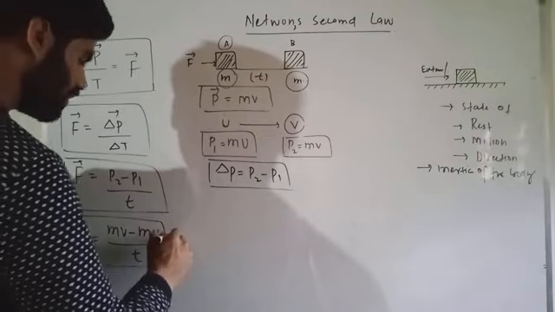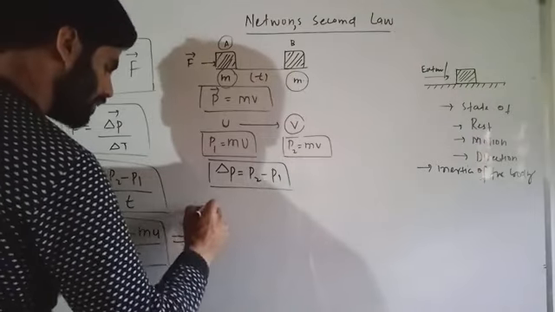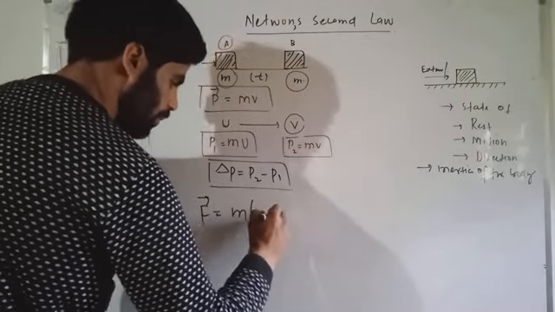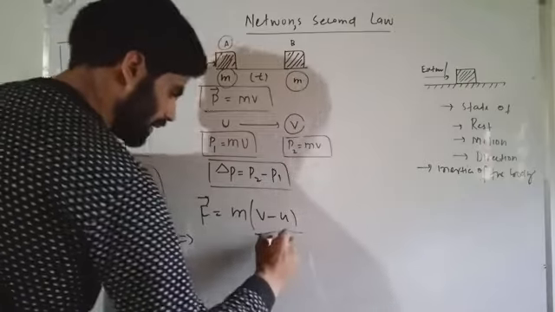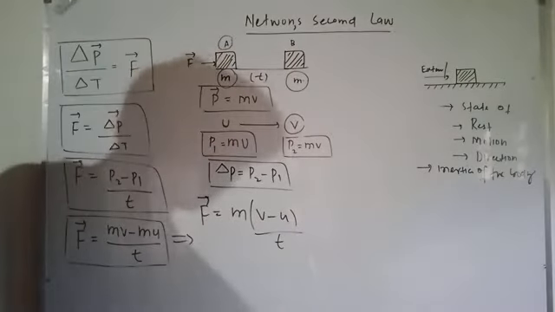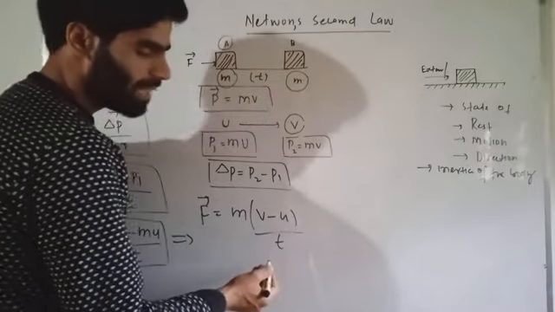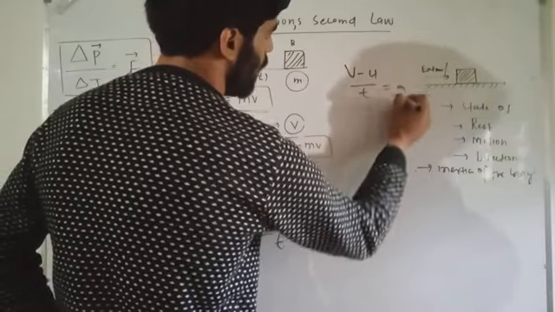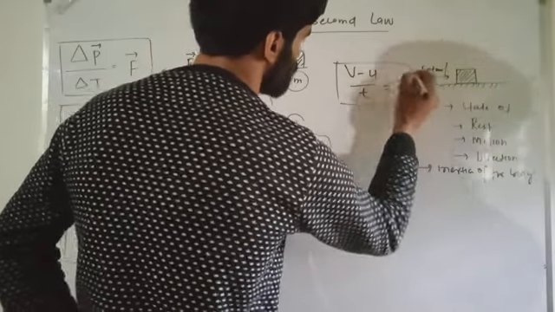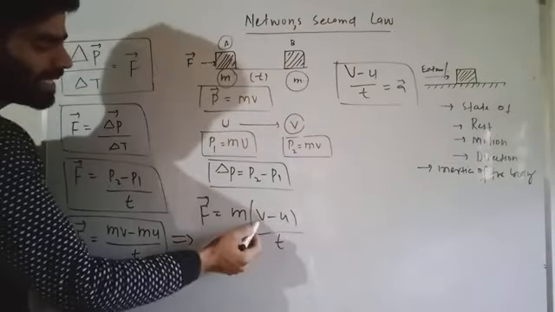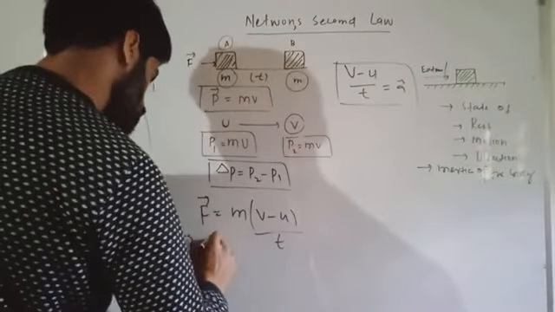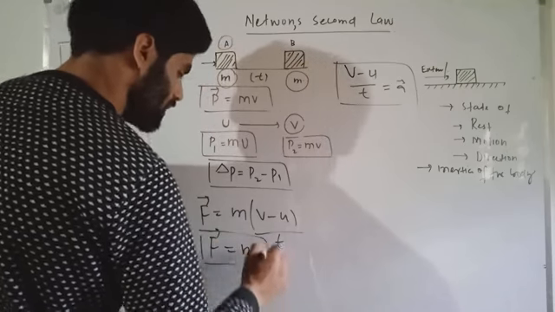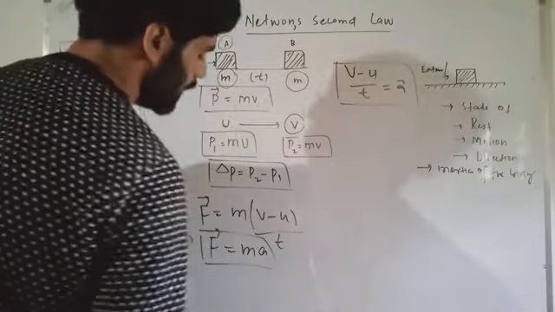So this equation can be further modified here. F should be given, that's m. M is constant, it should be taken out from the equation, divided by t. If you look at this equation, this is final velocity minus initial velocity, that is v minus u upon t, is equal to a, that's acceleration. So I can replace v minus u upon t by a, so F should be given by F is equal to ma, when I replace v minus u divided by t by a.